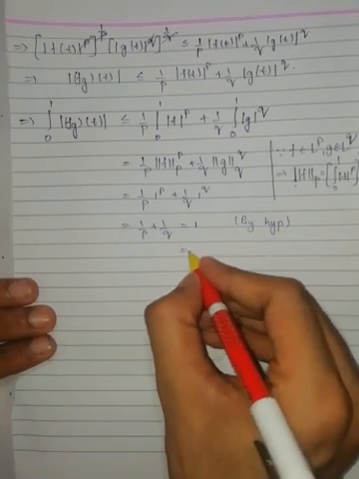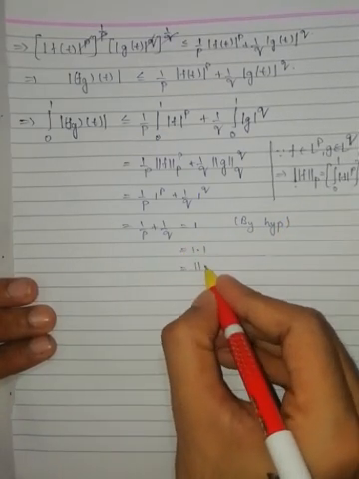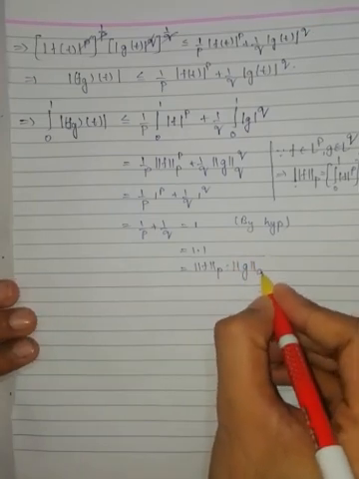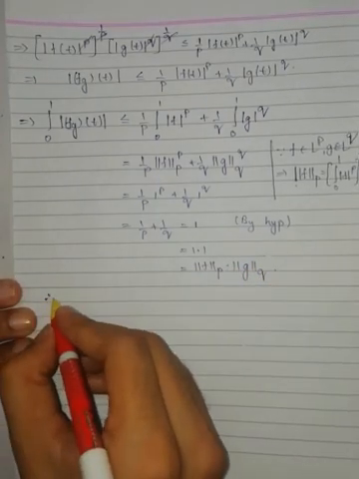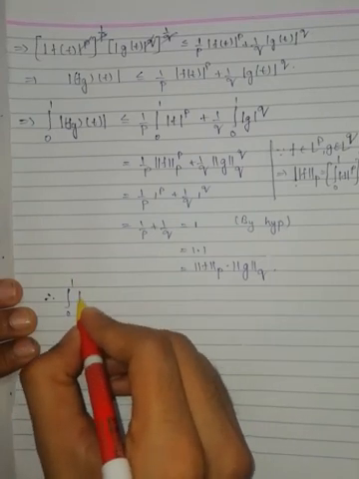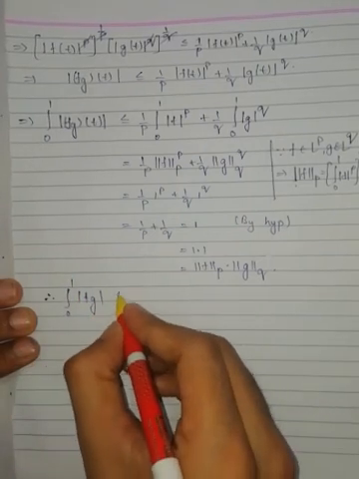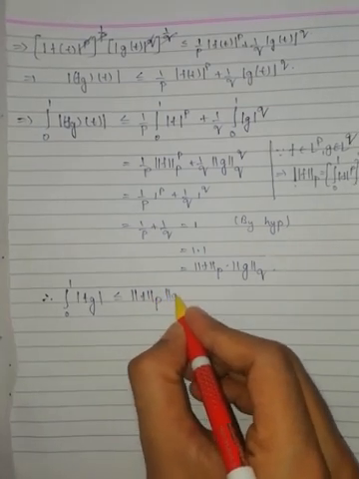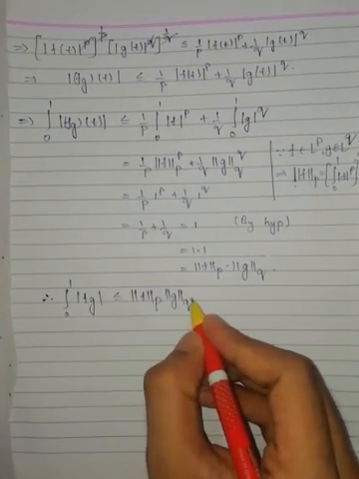1 can be written as 1 into 1, which is equal to p norm of f into q norm of g. Therefore integration 0 to 1 modulus of fg is less than or equal to p norm of f into q norm of g.